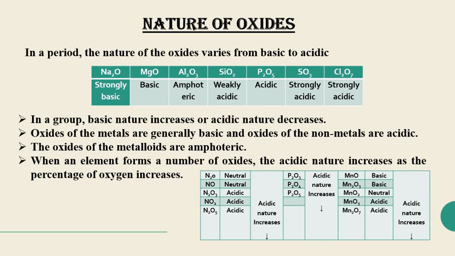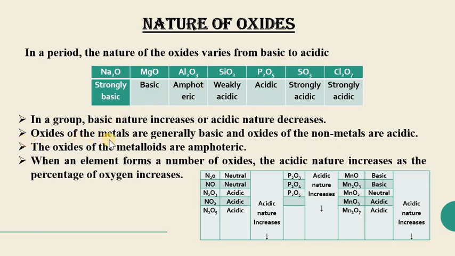When we talk about the acidic nature, like if we are talking about the halogens, those present in the first and second period have more acidic nature as compared to the halogens present in the 6th or 7th period. So in a group the basic nature increases, and in a period the basic nature decreases and then it becomes acidic.